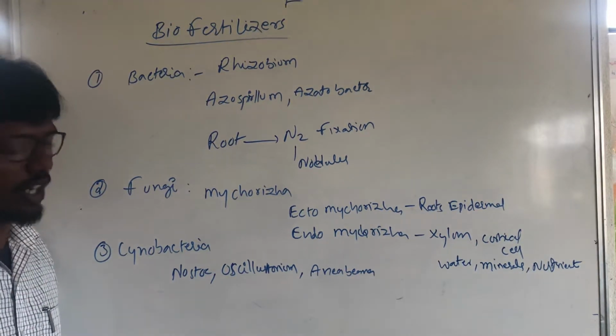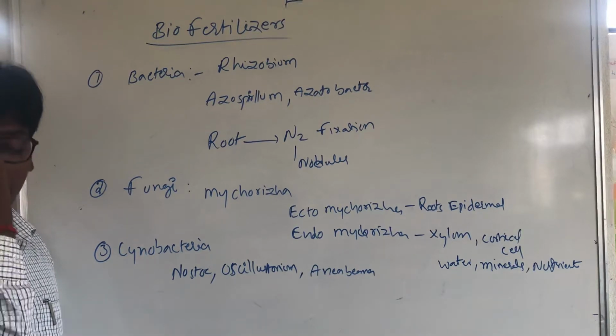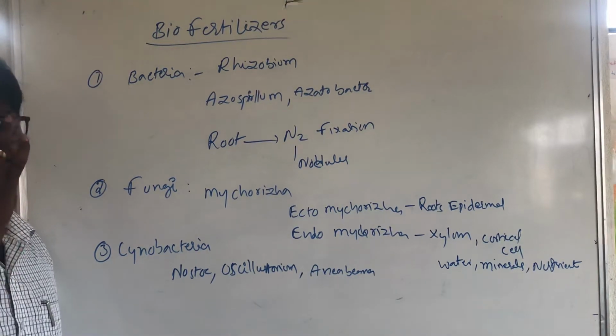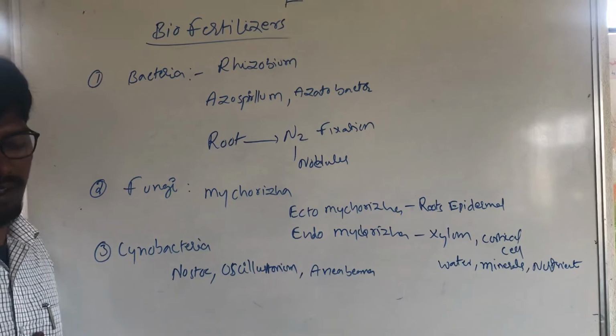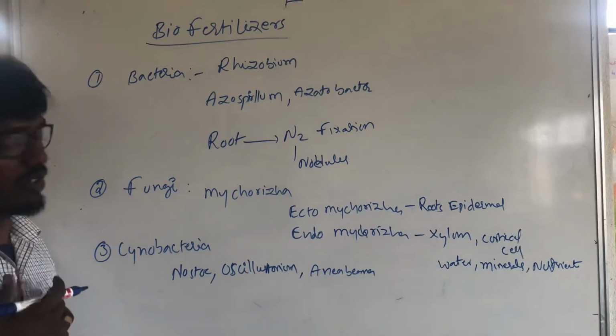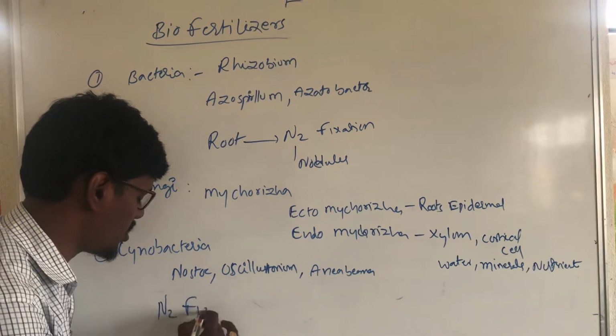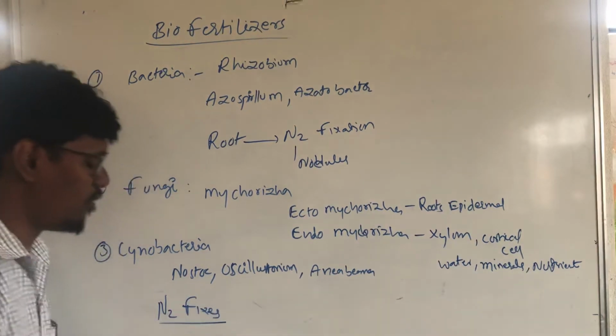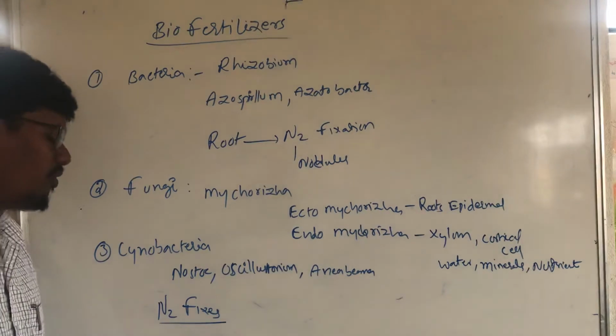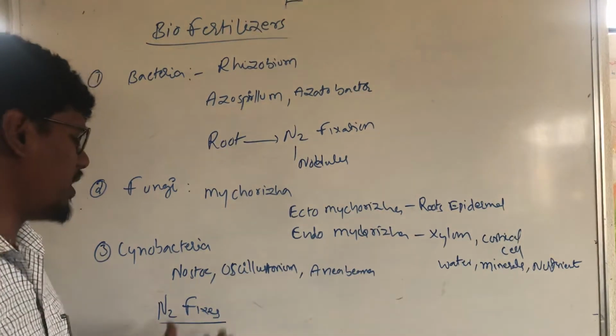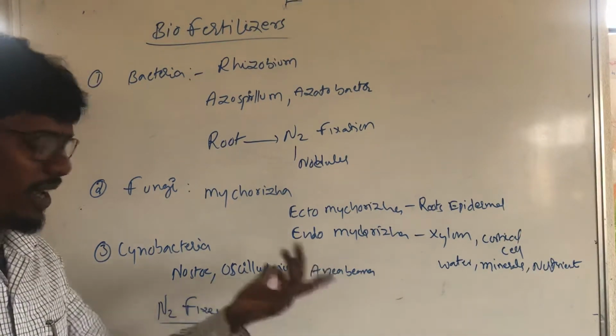This is called cyanobacteria. These bacteria fix nitrogen. In this group, Nostoc, Scytonema and Anabaena fix nitrogen.